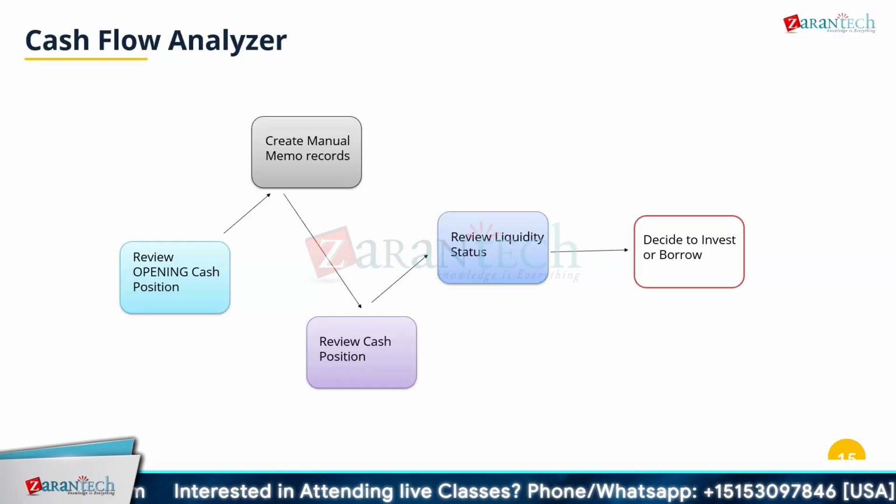At the end of the day you get a report of how much liquidity there is and how much has gone from the account, so that you can track your inflows or outflows, and based on that the cash manager can take decisions on whether you can make some investments or you need some borrowings.